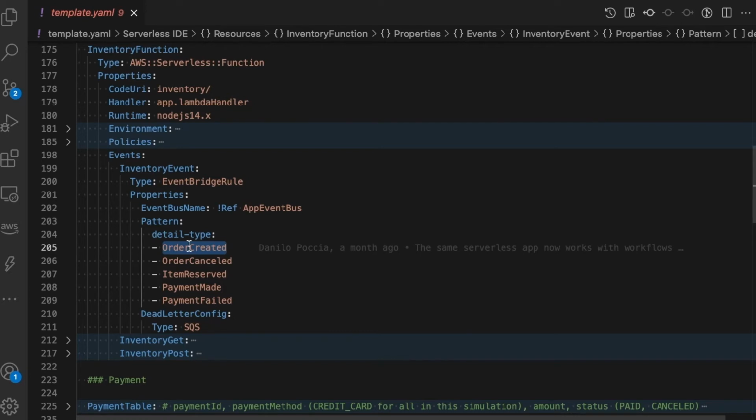Here you can put the pattern that we are looking for. In this case, we are just creating the rules based on the detail type, but you can create more complex rules, and that's totally fine. Basically the only thing we are doing here is matching the type: order created, order cancel, item reserved, payment made, or payment failed. Then we are triggering this function.